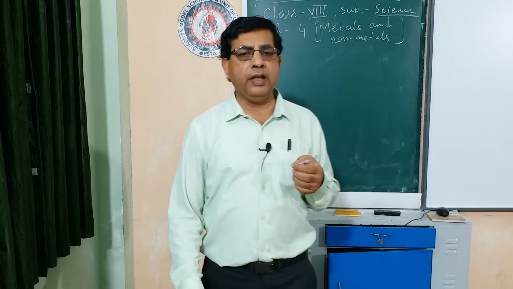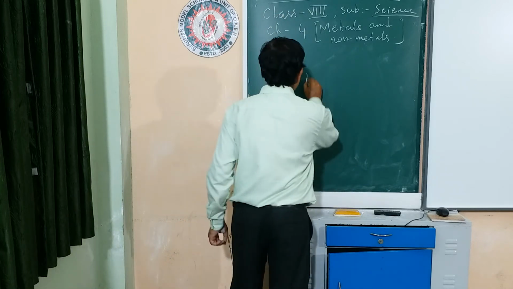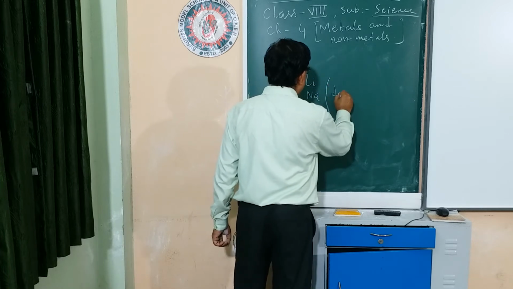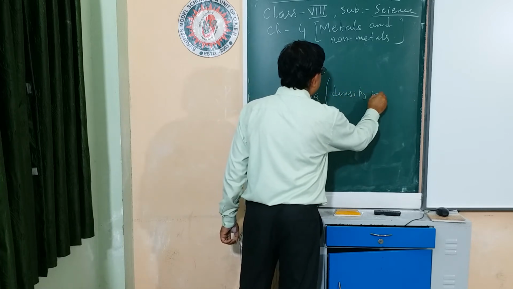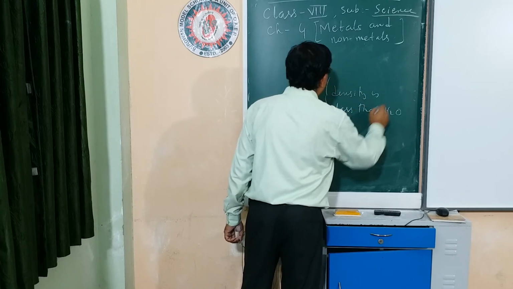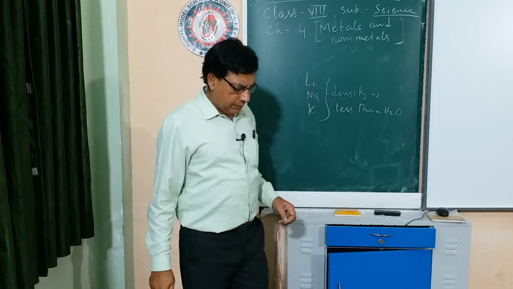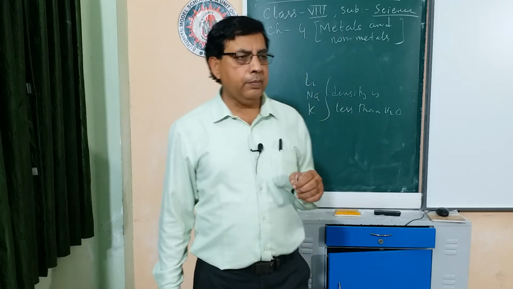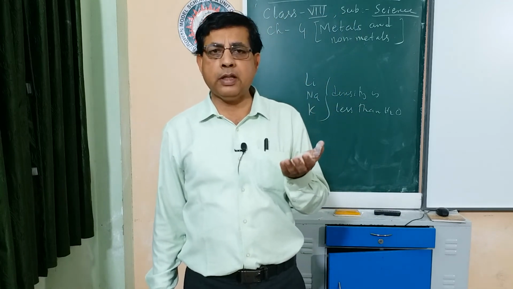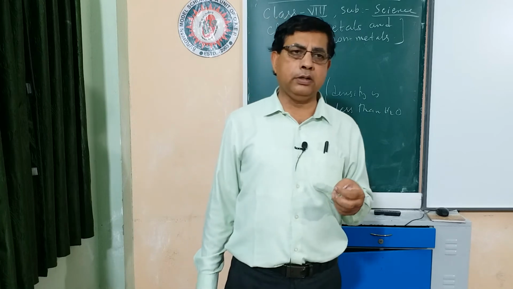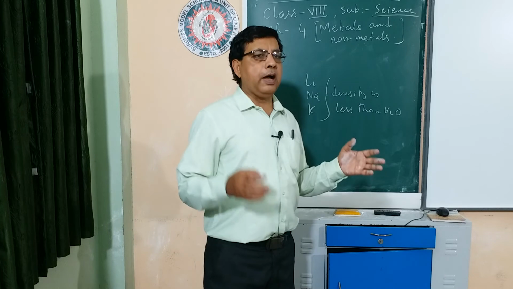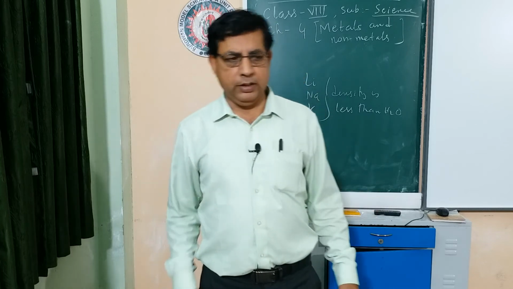Here there are also some exceptions. The metals lithium, sodium and potassium have density less than water. Although metals have very high density, lithium, sodium and potassium have very low density. These are the 3 metals that float on water, due to their very low density. Their density is even lower than water. But metals generally have high density, and non-metals have low density.